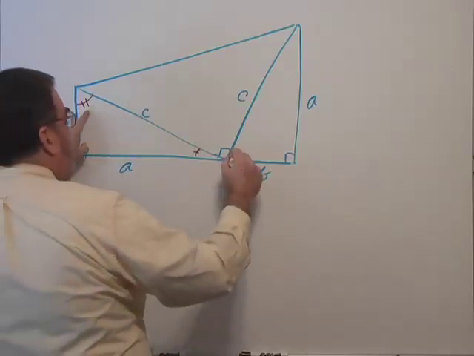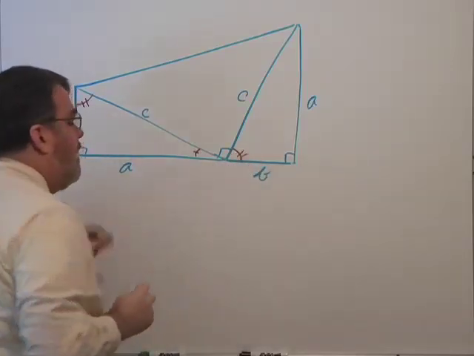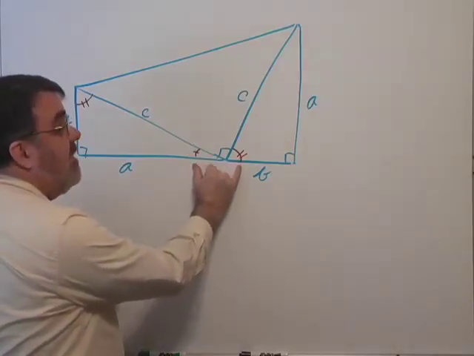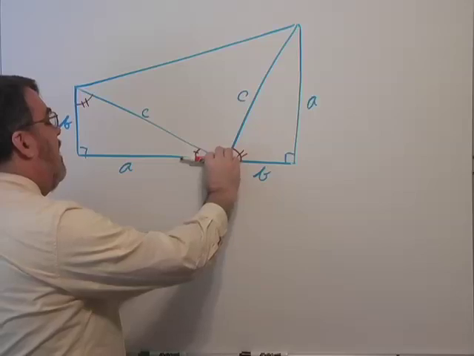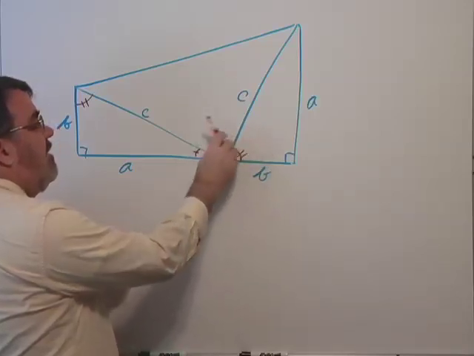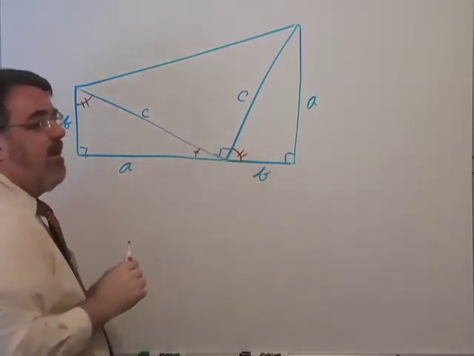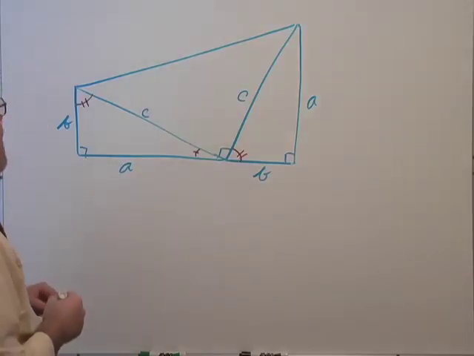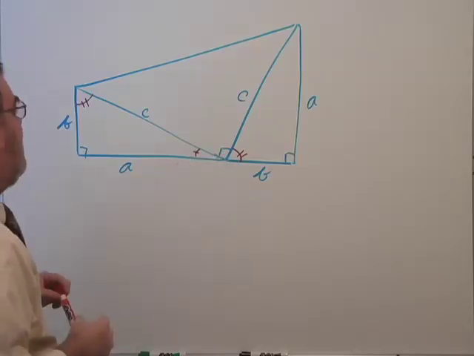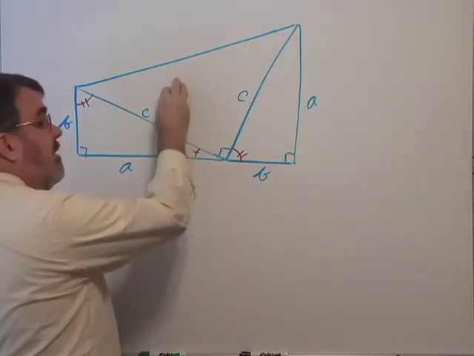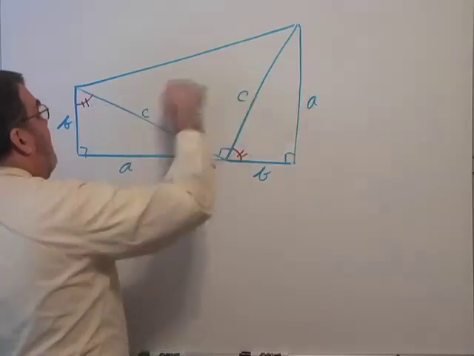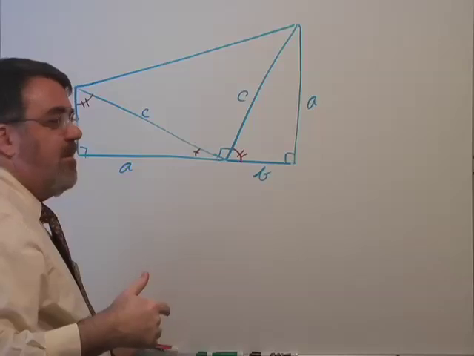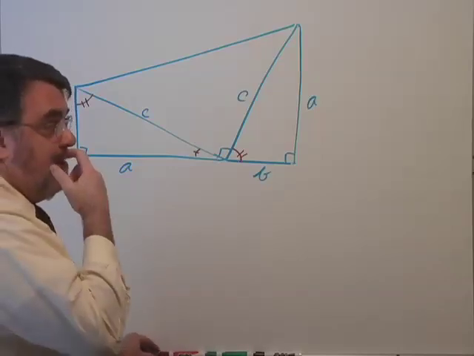Now this angle appears over here, and since these two angles are complementary, they add up to 90 degrees, and this is a straight angle, 180 degrees total. That makes that a right triangle. So that's kind of nice to know. And because it's a right triangle, that means that this area in here is half of a square. So that ends up being an important consideration in this problem.